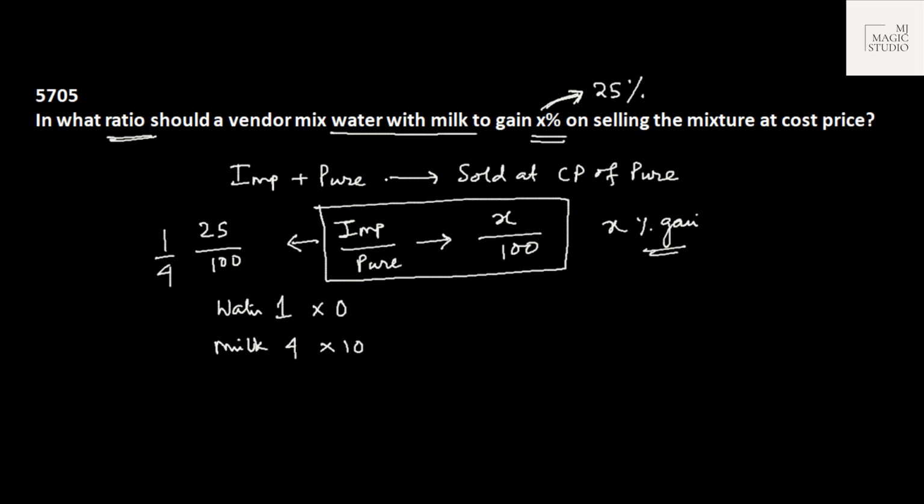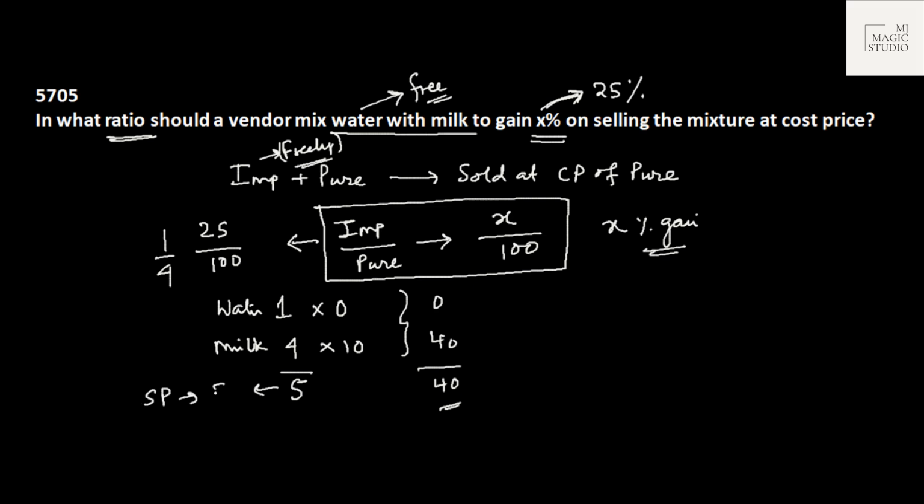And the cost of water is freely available. Yes, the impurity should be freely available here. Since nothing is given about the cost of the impure thing, we will always assume it to be freely available. Then we have a mixture of 5 liters whose cost is actually 40. Now, this mixture is sold at 10 rupees per liter. That means the selling price gathered is 50 rupees.